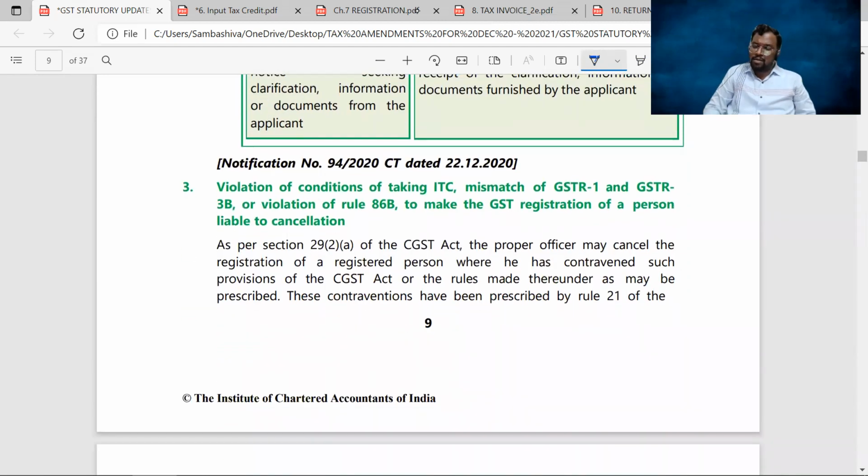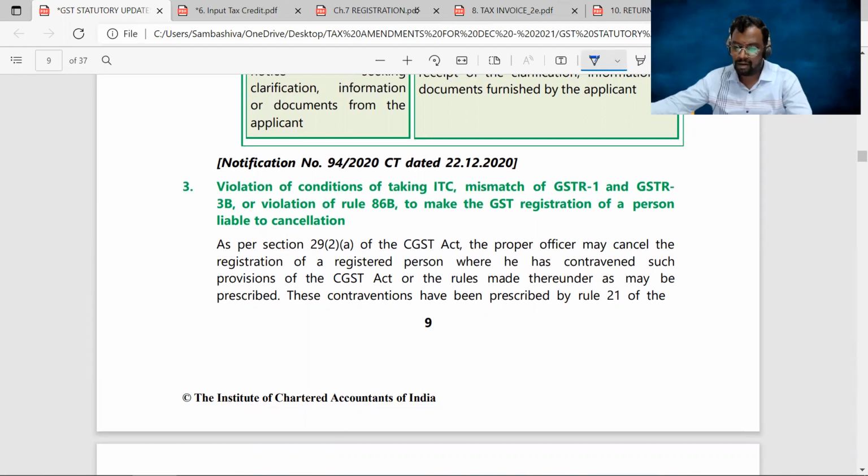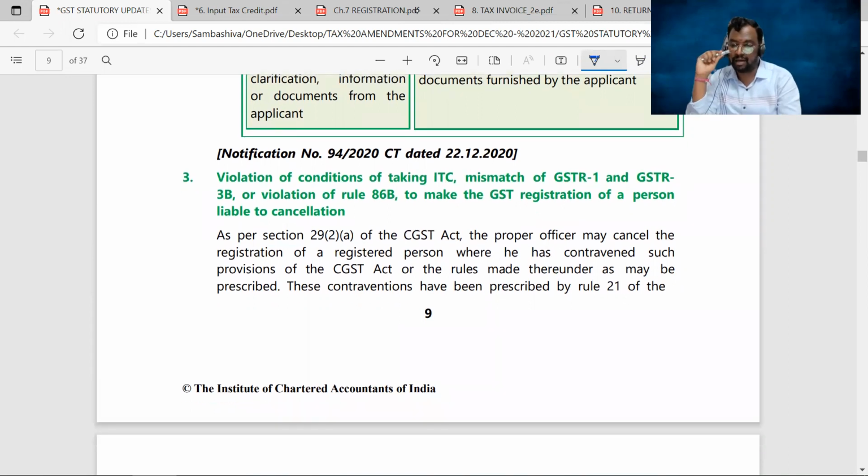This is the second amendment with respect to the registration chapter. Now, the third amendment: violation of conditions of taking the input tax credit, mismatch of GSTR 1 and GSTR 3B, or violation of Rule 86B make the GST registration of a person liable to cancellation.